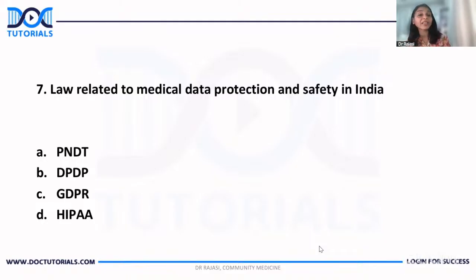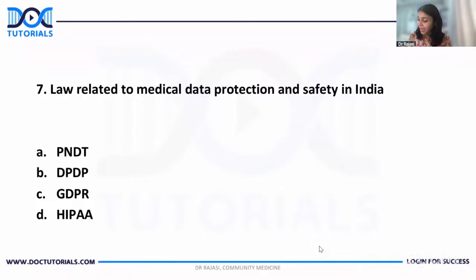PSM. Law related to medical data protection and safety in India. When I was trying for the recall, students were like, Madam, there was one question. All the options were in abbreviation. So I didn't read it properly. I just ignored that question. I didn't attend it. That was the answer that I got from students. Okay. So everybody knows what is PCPNDT, whereas DPDP, GDPR, then HIPAA, majority were unaware of what these things are. Okay. So let's see.